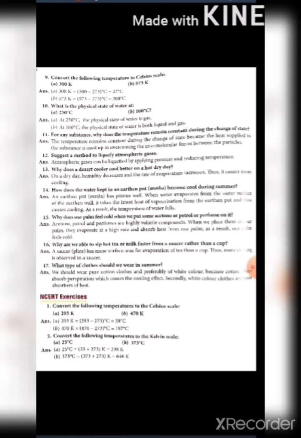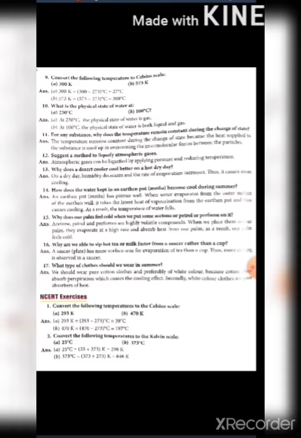So let's come to question number 14. How does the water kept in an earthen pot become cool during summer? An earthen pot has a porous surface and the water seeps out from that pores. Then what happens, that the water which is on the surface gets evaporated, hence the temperature becomes less of that surface as well as the water kept in it. So water becomes cool.